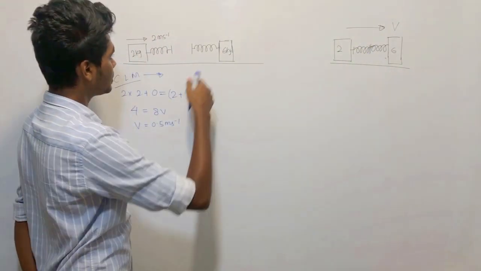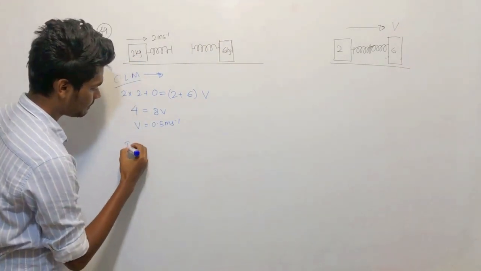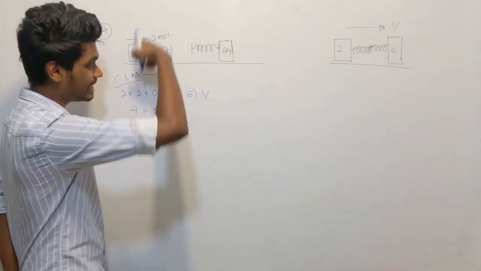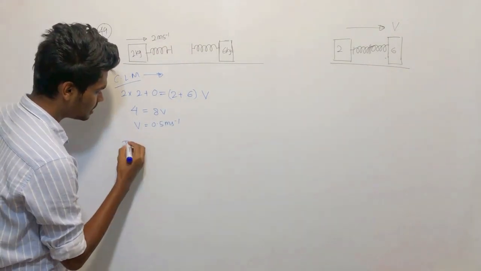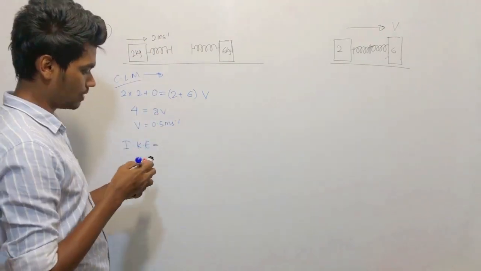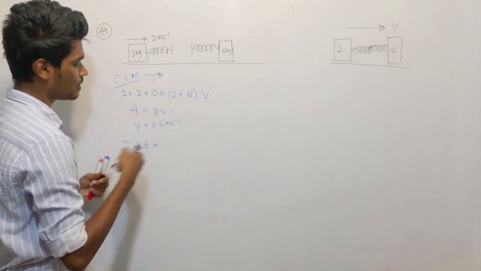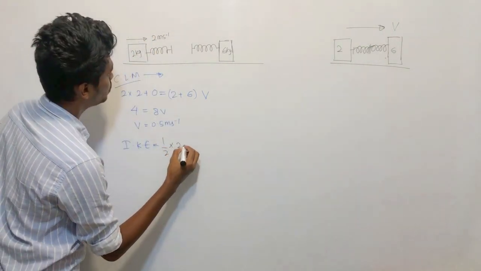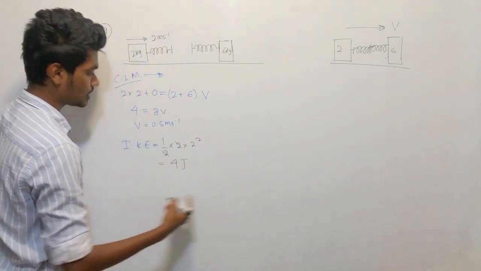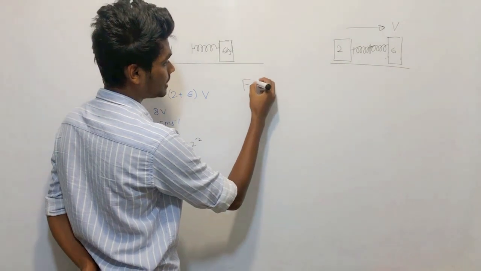Since we know the velocity, we can find the initial kinetic energy. Initial kinetic energy is what? Only this guy had a velocity, so half, 2 into 2 square, right? So 4 joules. Can't you find the final kinetic energy?